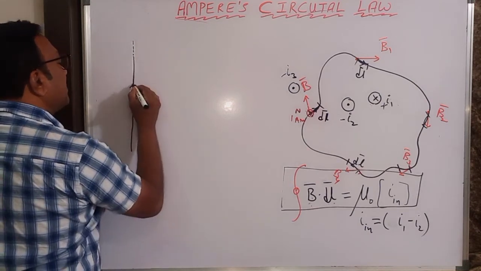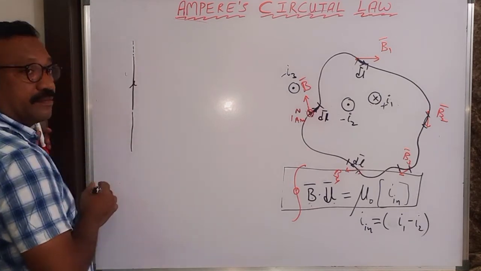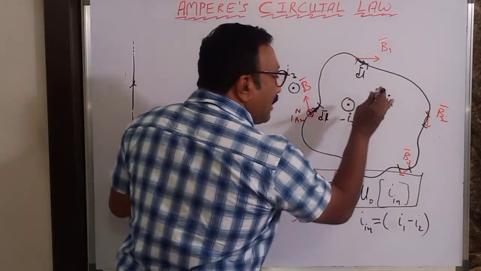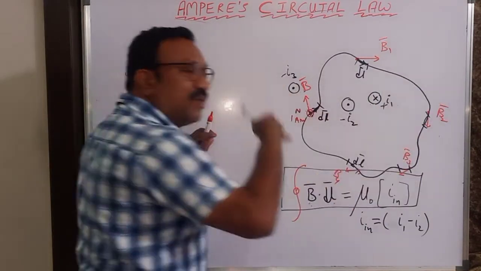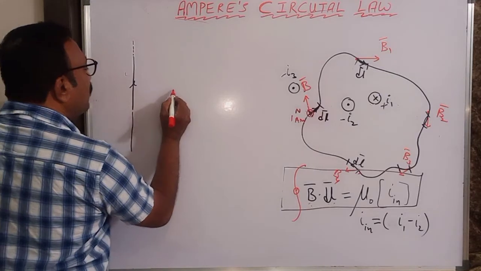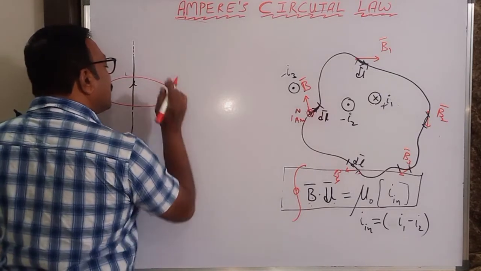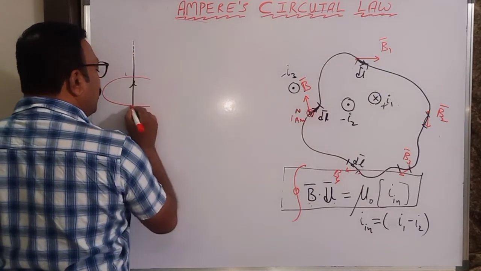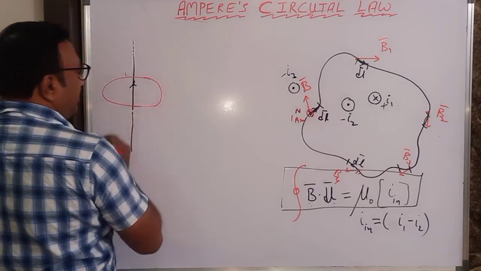So this is a current carrying conductor. Over the current carrying conductor, I have to take one loop. I will take one loop over here, a symmetric loop only. A circular loop I am taking.